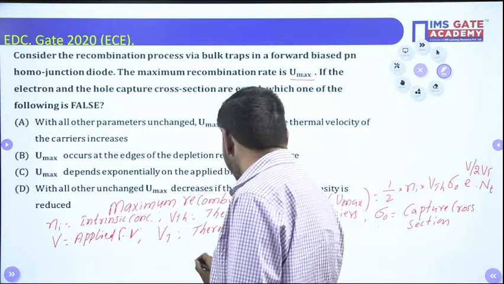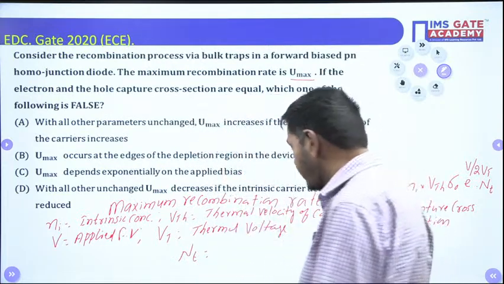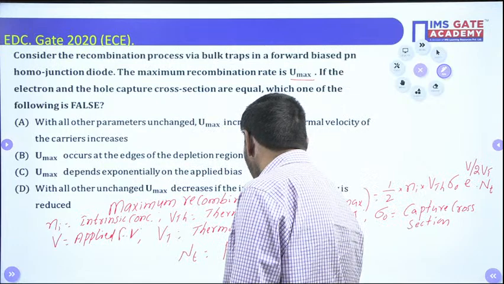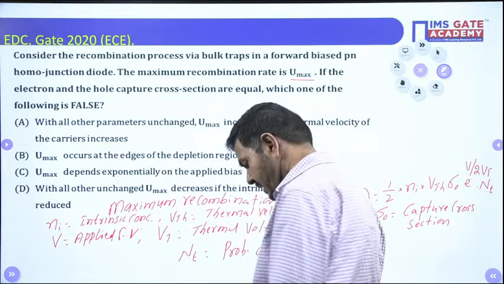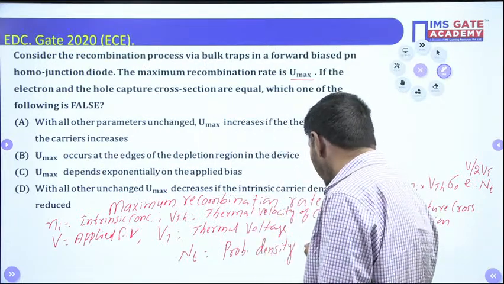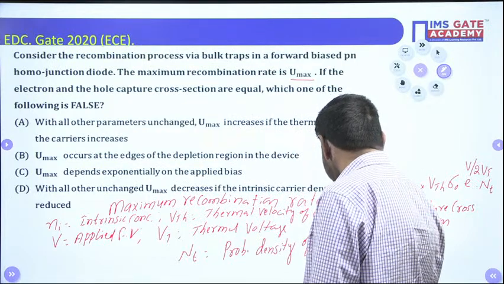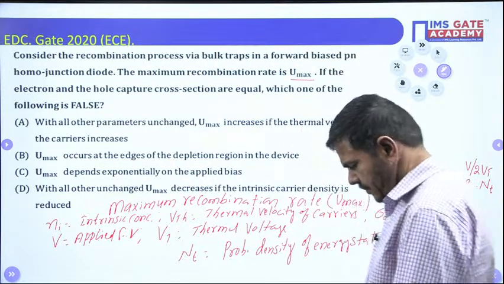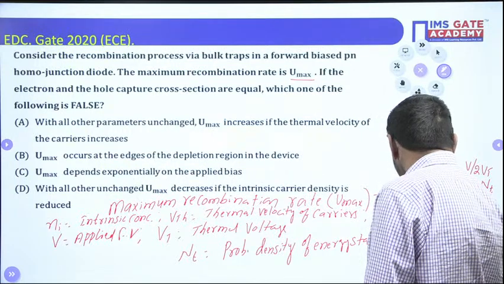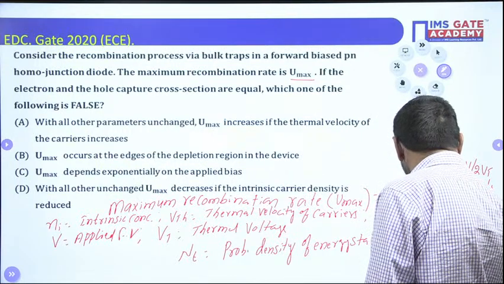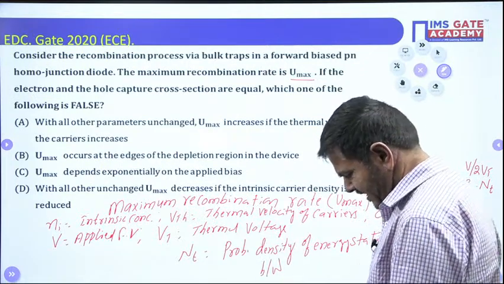And still left is Nt, which is given the name probability density of energy states which are present between EC and EV.